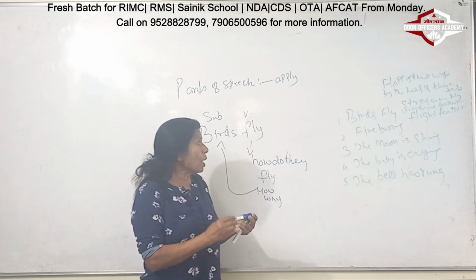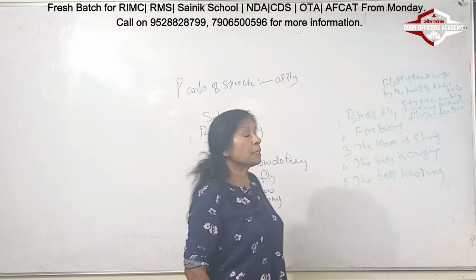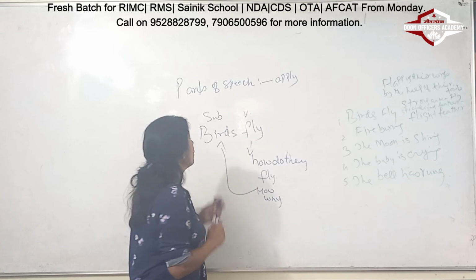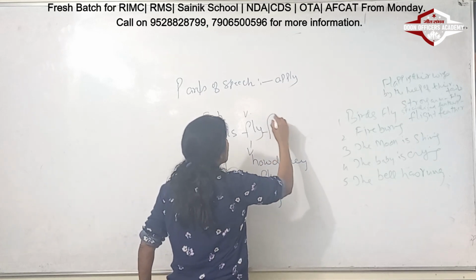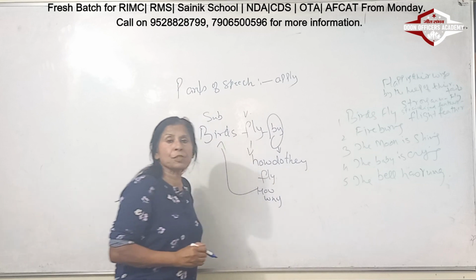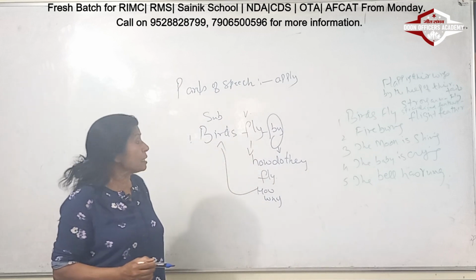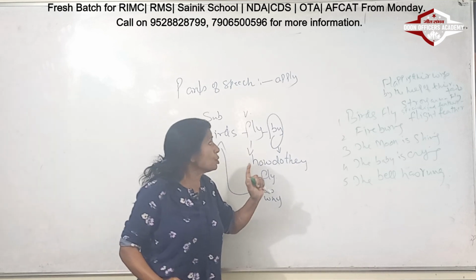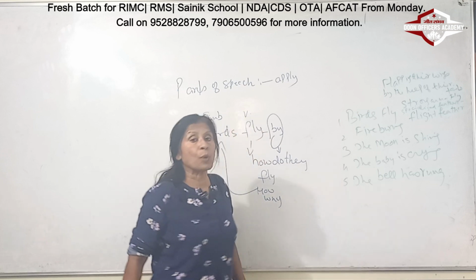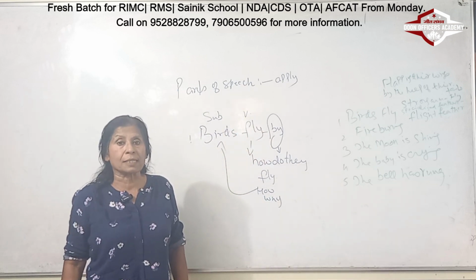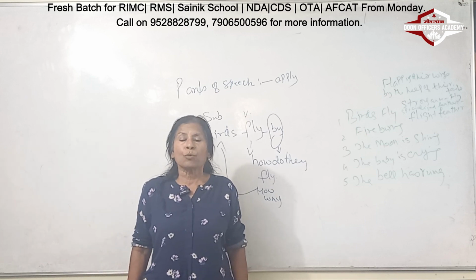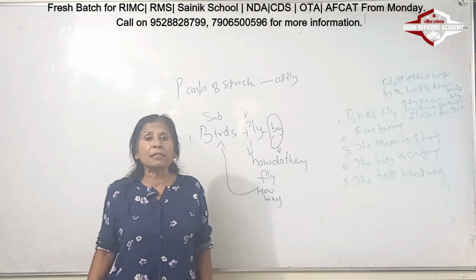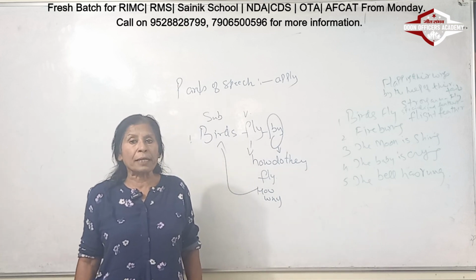Birds fly, number one, by the help of their wings. So my first sentence is "birds fly by." When I am bringing this "by," it is your preposition. So preposition always helps to complete a sentence. So birds fly by the help of their wings. How do the wings help them? One is by flapping their wings. So if you don't know the word flapping, it means moving the wings up and down, fluttering them. So by flapping their wings, they can fly very easily.